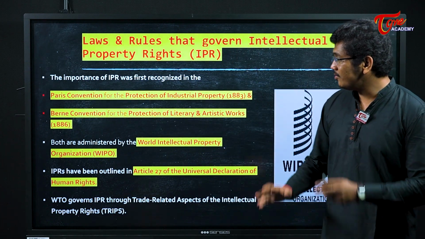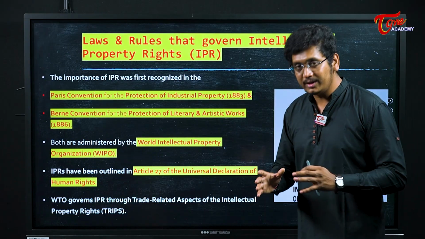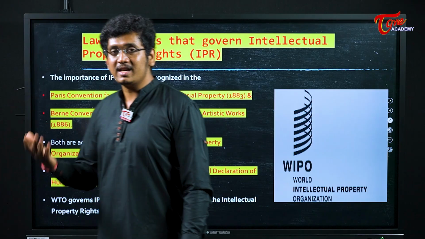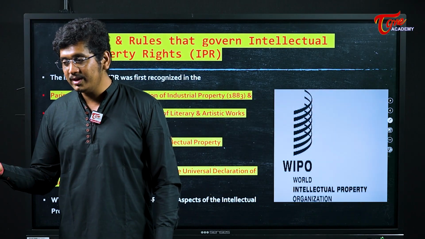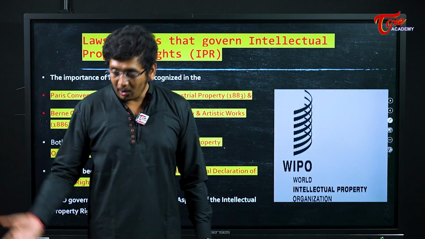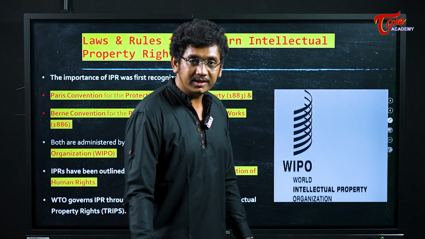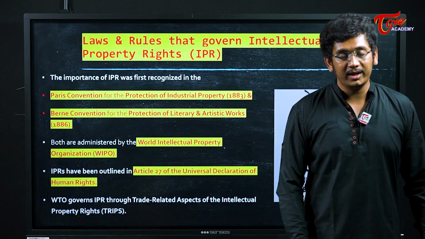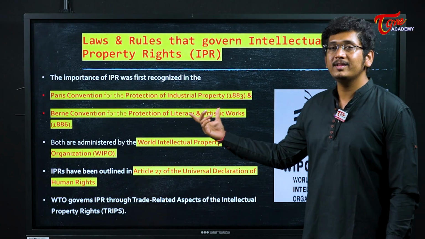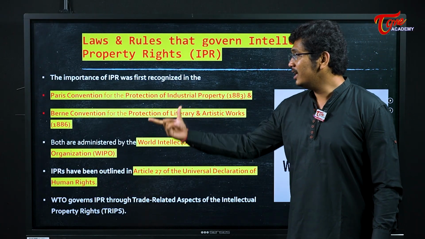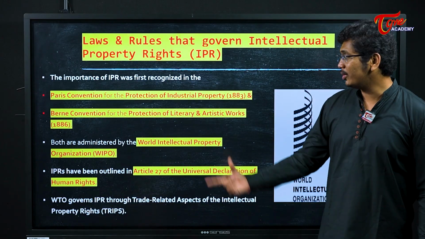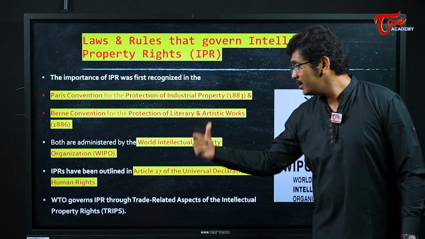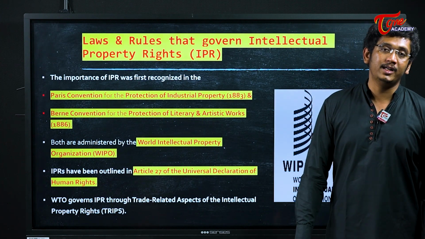If you want to understand intellectual property rights across the world: when innovation started, and scientific innovations were misutilized and the original innovator was not given any protection, a movement started to give protection to these innovators. The first law which dealt with intellectual property rights in the world is the Paris Convention to protect industrial property. The next law was the Berne Convention for the protection of literary and artistic works.